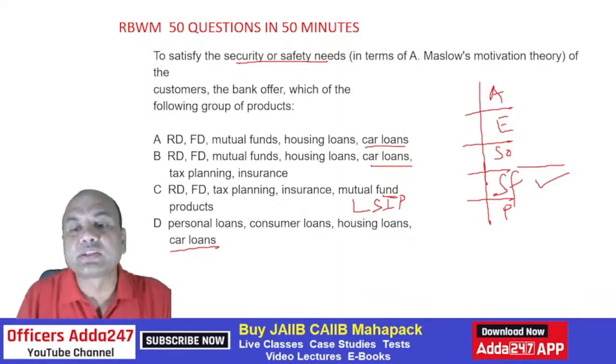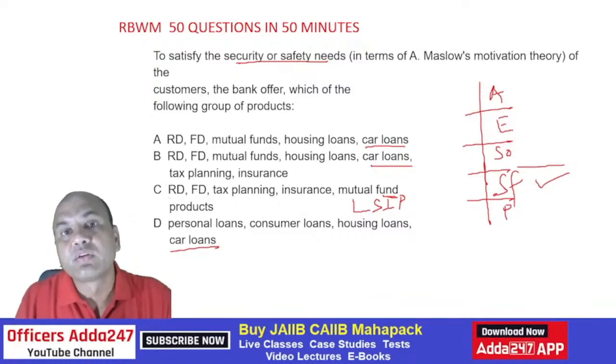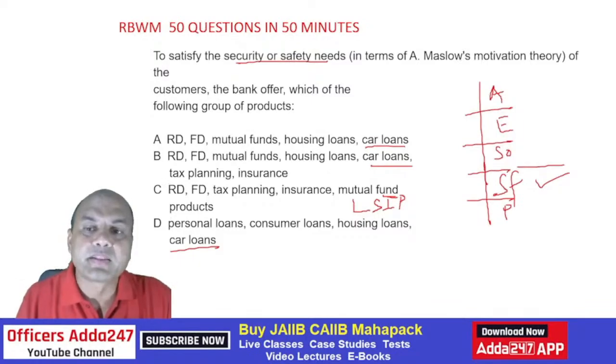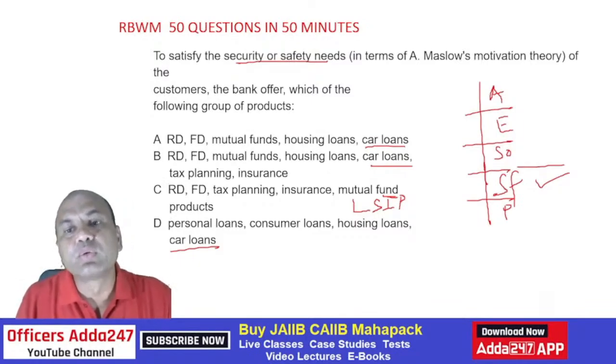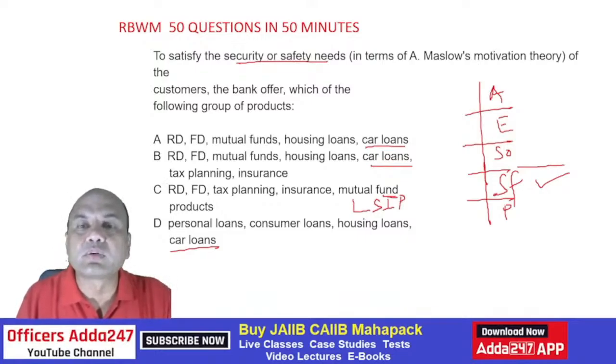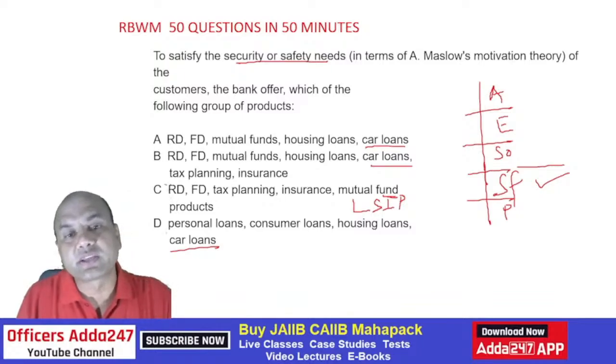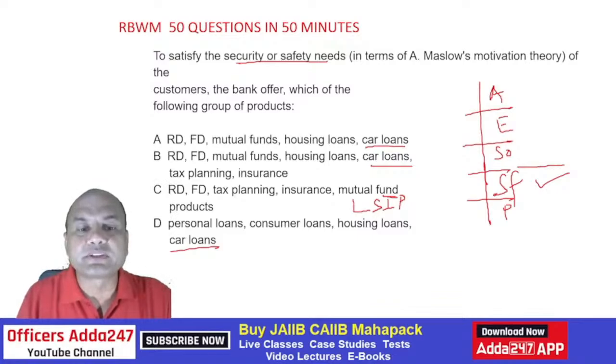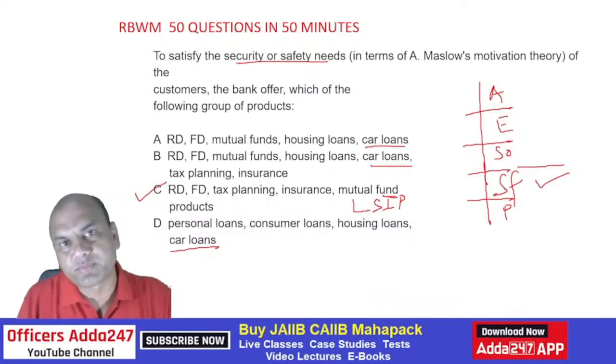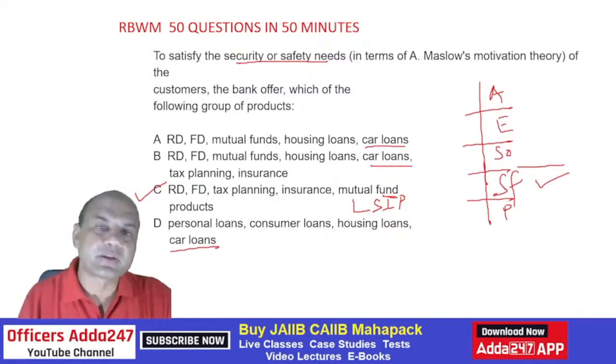If I give this insurance to the safety person with, let's say, 1 lakh premium per year or 2 lakh premium per annum, this person won't buy it. A 2 lakh premium will be bought at the esteem level. So that's why it requires typical low-cost insurance. So to secure the security and safety needs of the customer, the bank offers these products, not the car loan. Wherever there is a car loan, safety is out. So RD, FD, tax planning, insurance, mutual fund products. Got it?